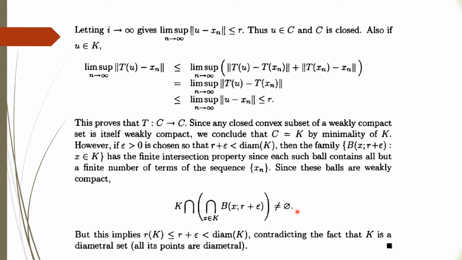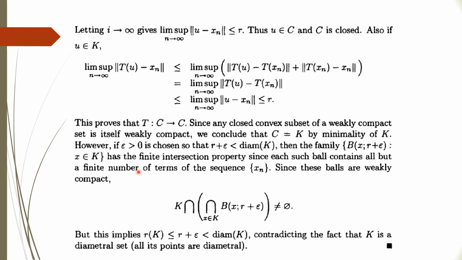And r plus epsilon we chose to be strictly less than the diameter of K. So it contradicts the fact that K has diametral sets, meaning all the points of K are diametral. So we get a contradiction, because we get at least one point in K which is inside K, which is not on the circumference. So our supposition is wrong, right?